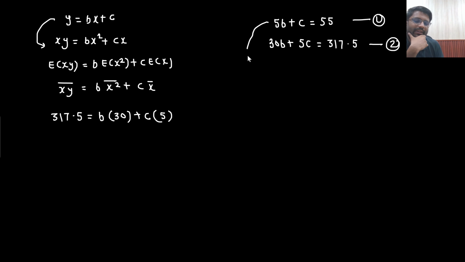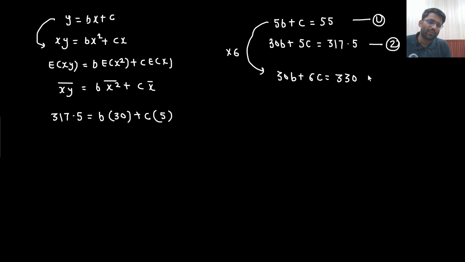So what I will do, I will multiply this equation with 6, so 30b plus 6c. So 55 into 6, 330. And now let's call this equation 3. 3 minus 2 you do. So what is the value of c you are getting? 330 minus 317.5, 12.5. So the value of c is coming out to be 12.5. Then from there you can find out the value of b as well.